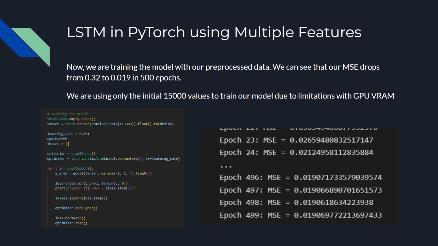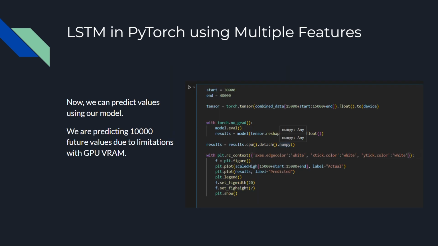Now let's train our model using our pre-processed data. We are using 500 epochs to train our model and we are using only the initial 15,000 values due to limitations with the VRAM of the GPU. So after training, we can see that our mean squared error drops from 0.32 to 0.019 in 500 epochs.